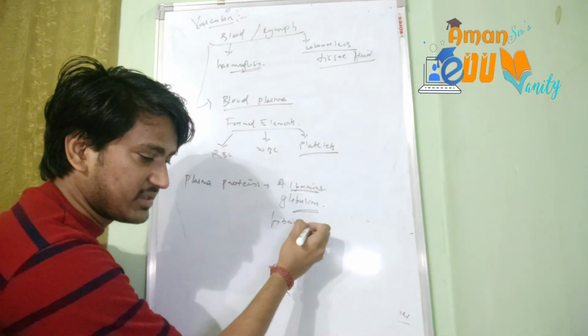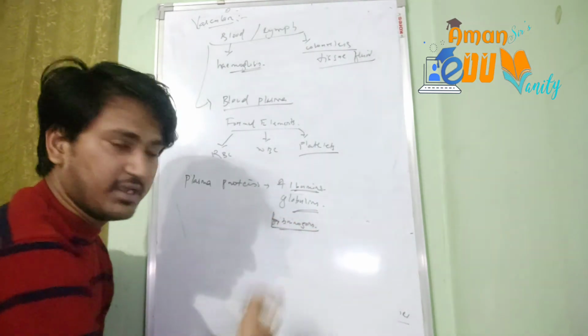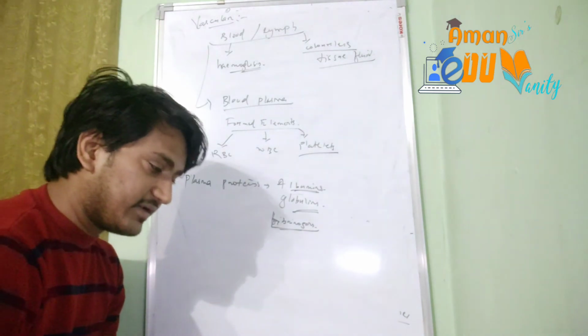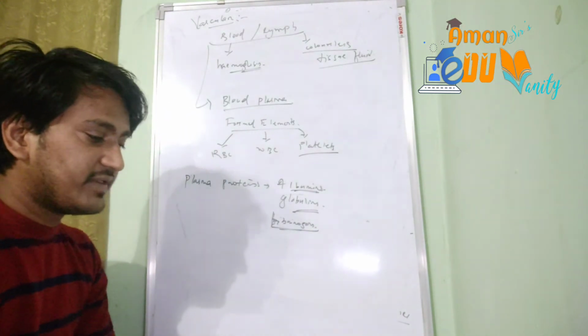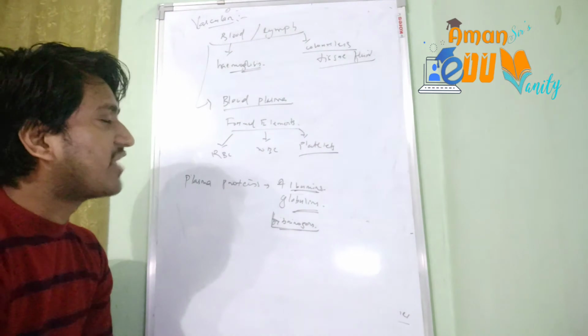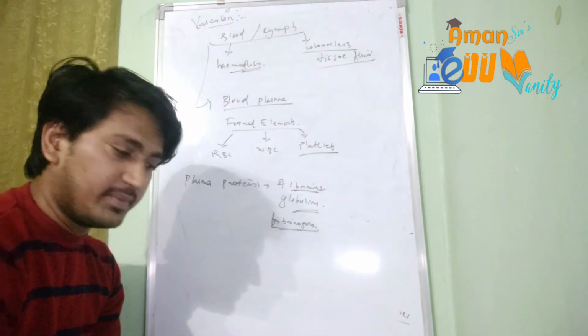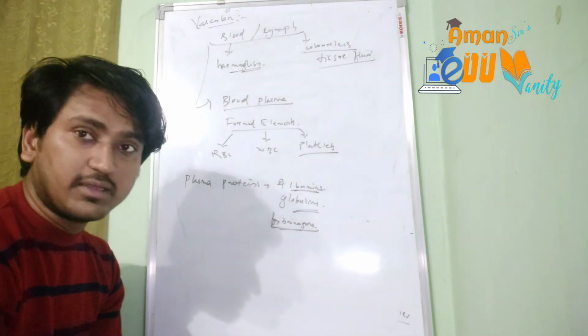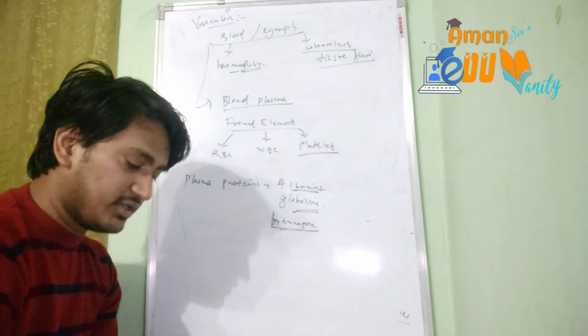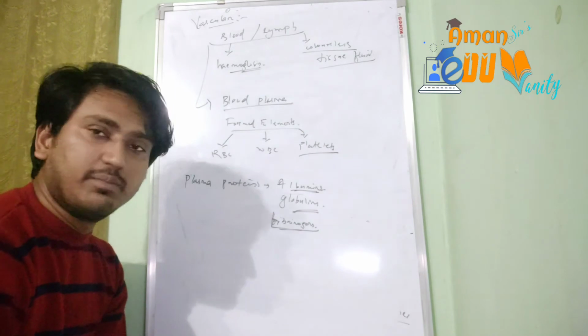The fibrinogens are used for blood clotting. Okay, so there are different kinds of proteins. Together with that, the plasma also has digested food materials like glucose, amino acids, lipids, etc. Enzymes are there, hormones are there, everything is found in the plasma of the blood.